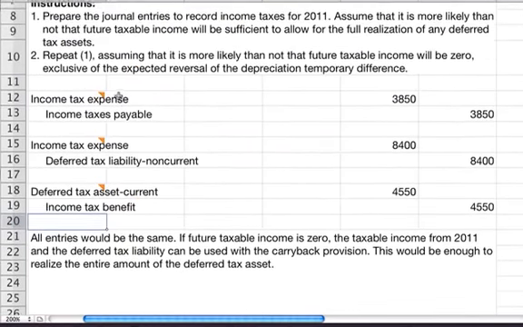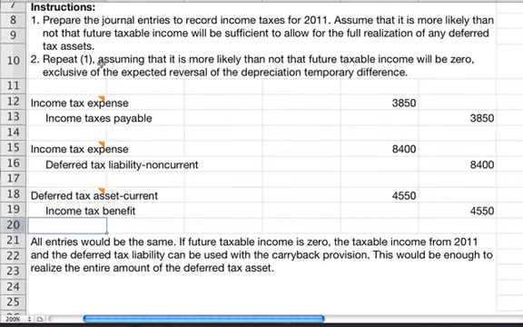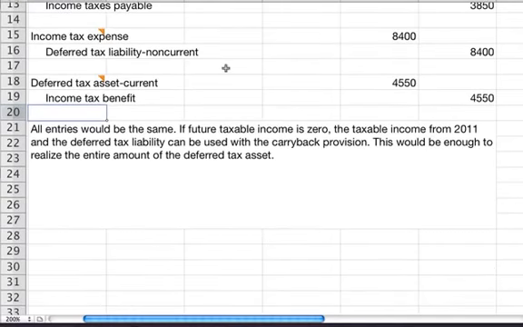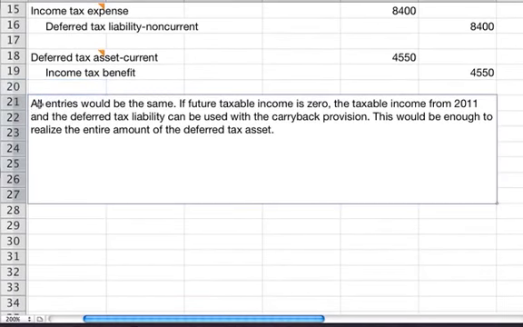And then if we go to number 2, repeat number 1, assuming that it's more likely than not that all future taxable income will be zero, exclusive of the expected reversal of the depreciation temporary difference. And if you think that through, all entries would be the same, because if future taxable income was zero, the taxable income from 2011 and the deferred tax liability can be used with the carryback provision. This would be enough to realize the entire amount of the deferred tax asset.